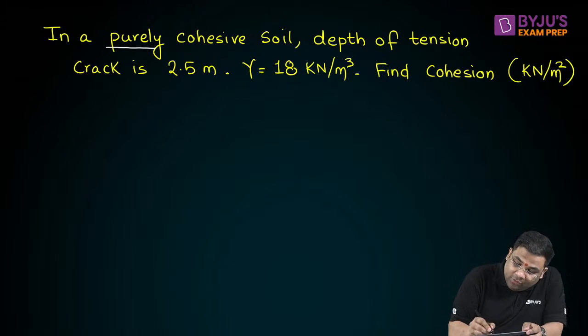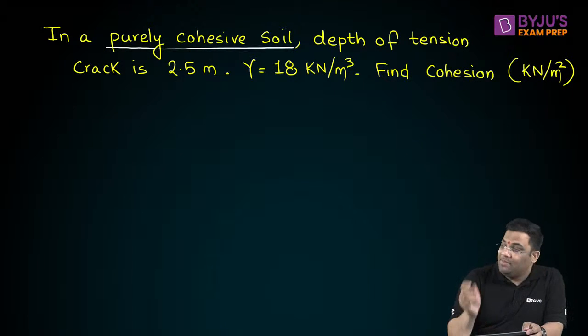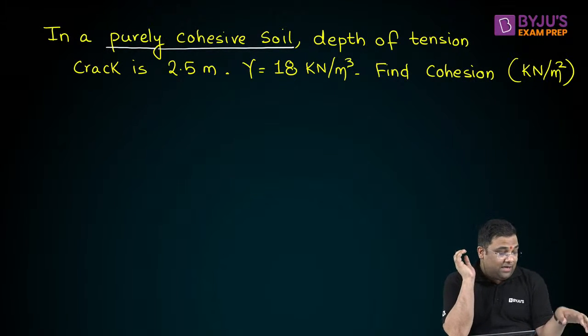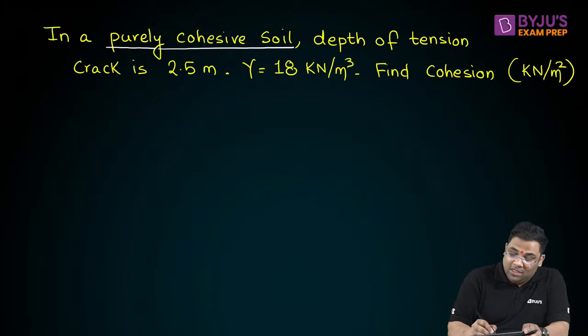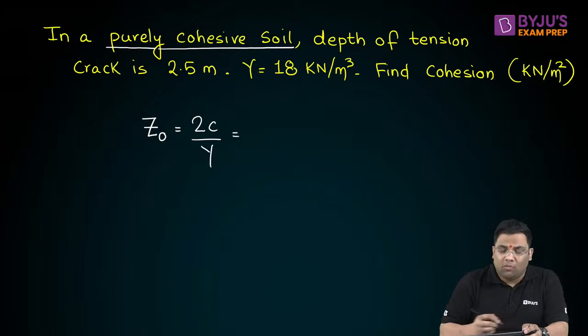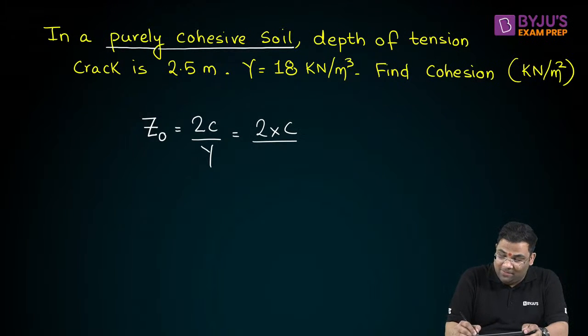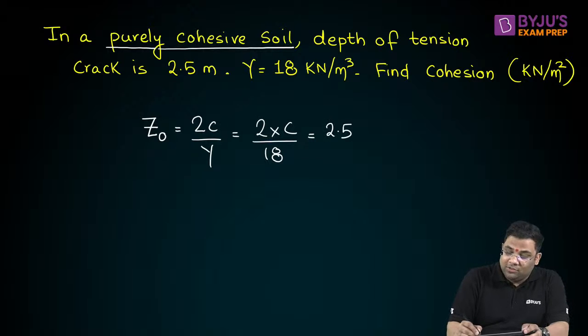It's mentioned purely cohesive soil. From that you should be able to find it. Very good. Very straightforward question. The depth of tension crack in this case is simply 2c by gamma. That is equal to what? 2 into cohesion, that is what you are going to find, divided by 18. And this is given 2.5. So this is 9.